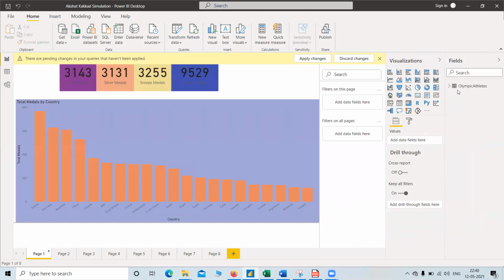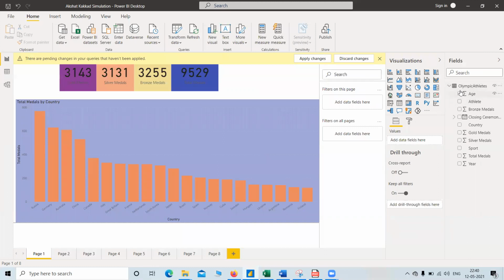When we load our data, suppose I have loaded a table of Olympic athletics. The data in it is loaded over here, and we can see.